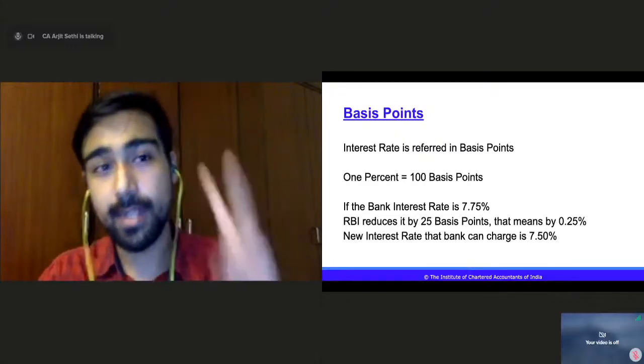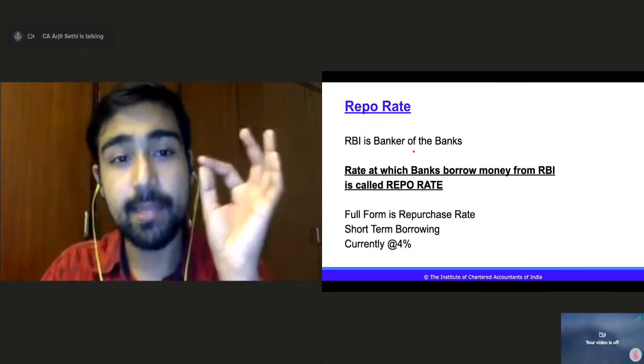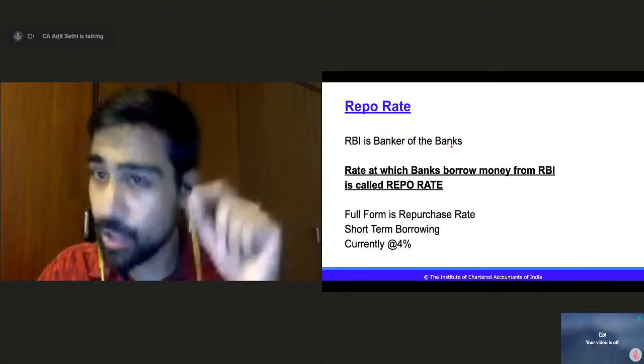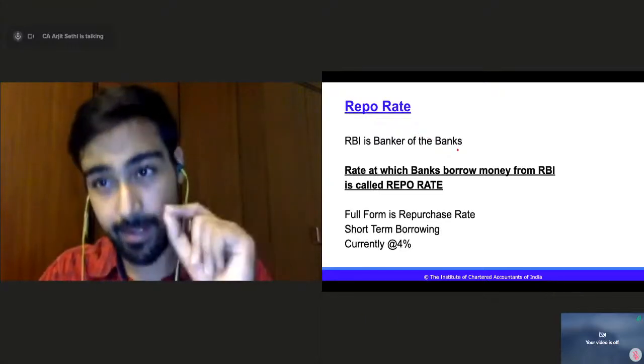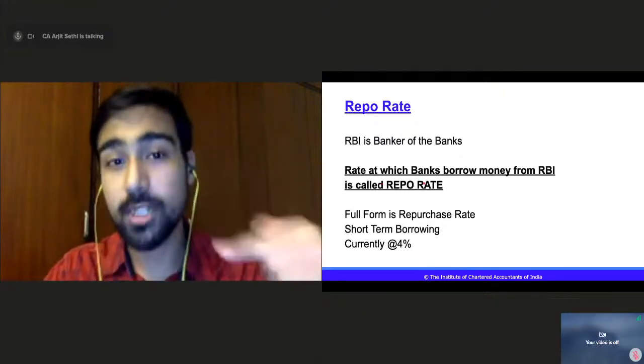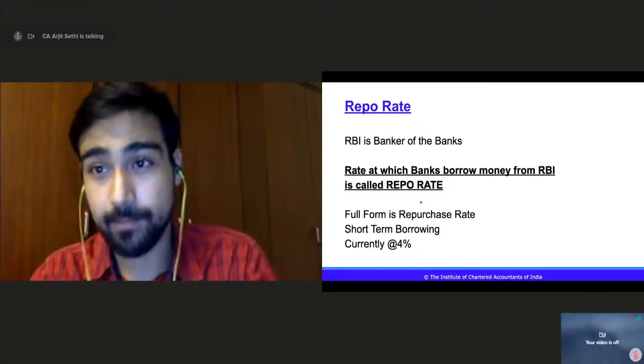Second, repo rate, right? RBI is the banker of the banks. We just studied that RBI is the banker of the banks, correct? Now, the rate at which banks borrow money from RBI is called the repo rate, right?